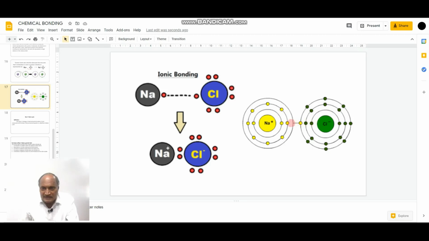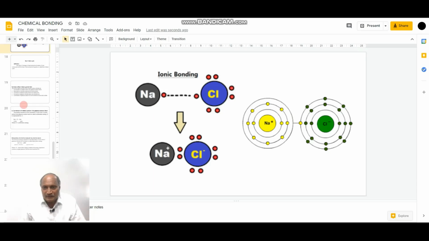Due to the electrostatic force of attraction between Na plus and Cl minus, a bond is formed, and this bond is called an ionic bond. So an ionic bond is a bond which is formed by the transfer of one or more electrons from the valence shell of an electropositive atom towards the valence shell of an electronegative atom. So this is the representation of ionic bond.